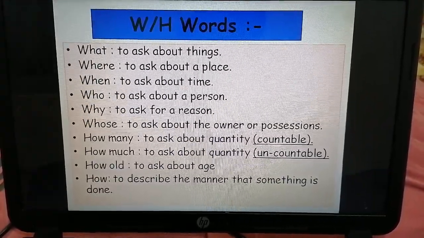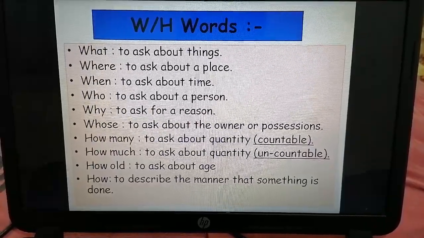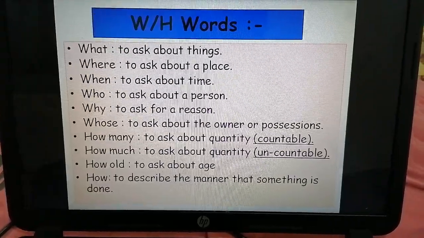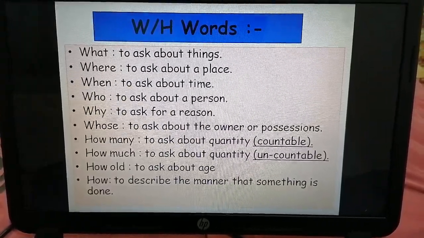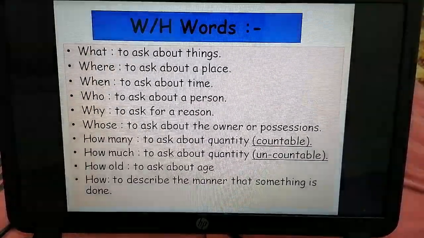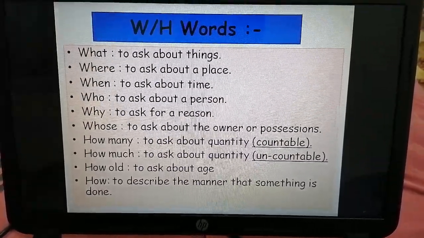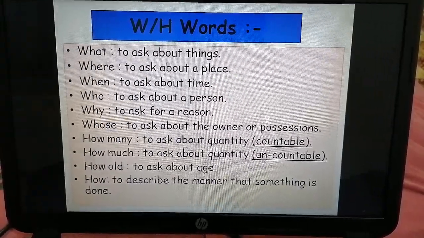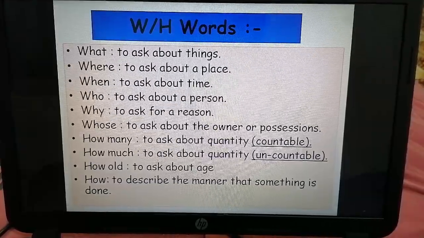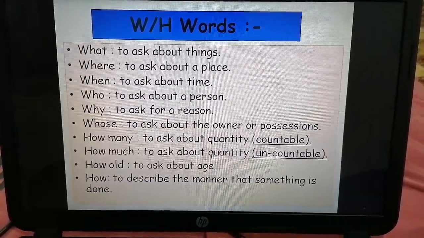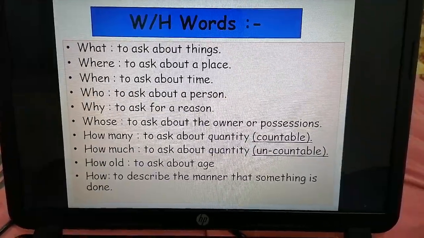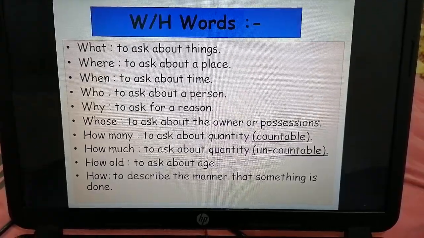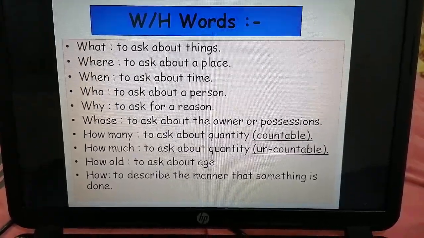Whose to ask about the owner or possessions, تسأل عن تملك. Whose owner, تملك. How many to ask about quantity, countable noun, تسأل عن الأسماء المعدودة. How much to ask about quantity but uncountable noun, الأسماء الغير معدودة. How old to ask about age, تسأل عن العمر. How to describe the manner that something is done.